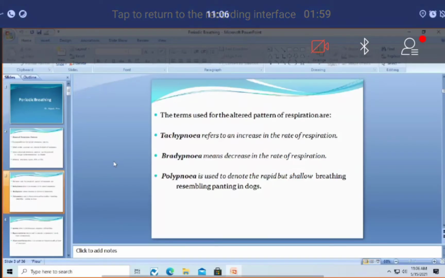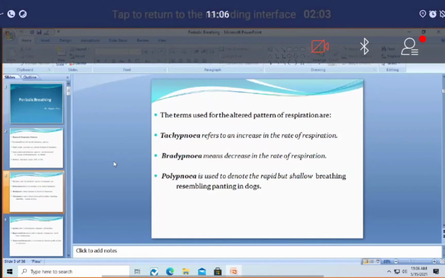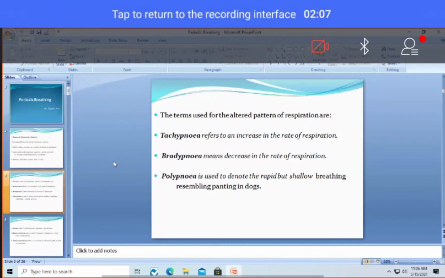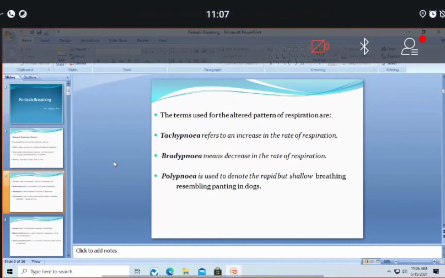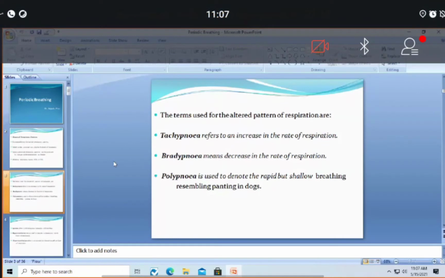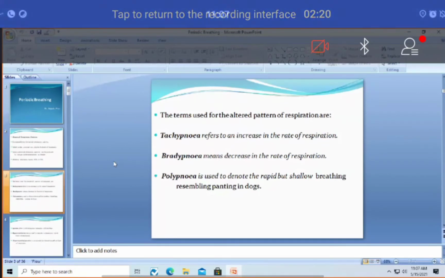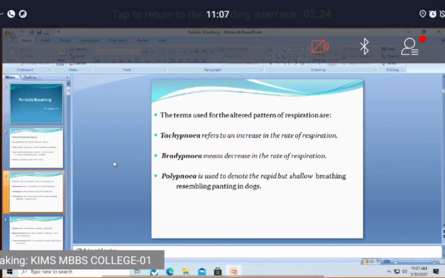The hot blood coming into the tongue has its heat taken by the saliva, and saliva evaporates, so that the body cools. This is one mechanism of cooling the body, especially in summer. So this shallow and rapid breathing seen in animals like dogs, called panting in dogs, is nothing but polypnea.